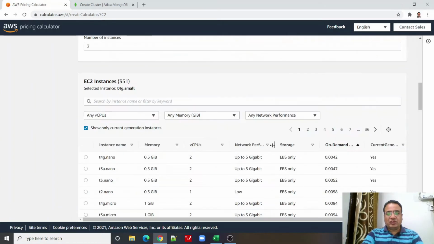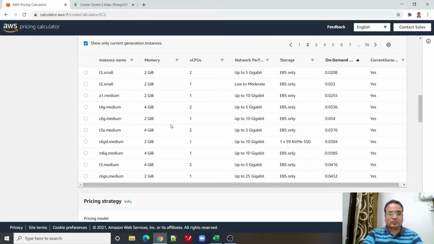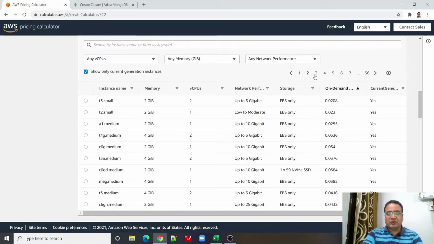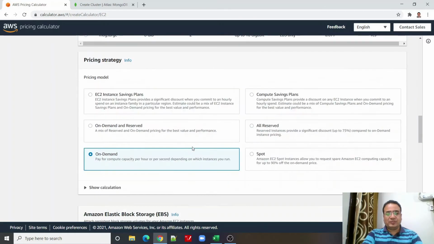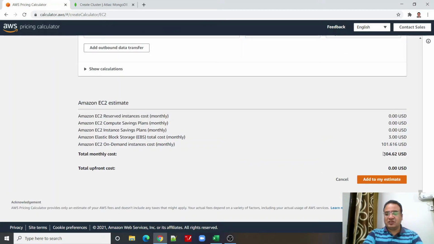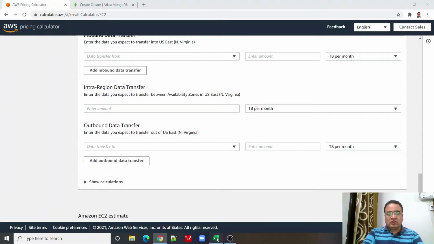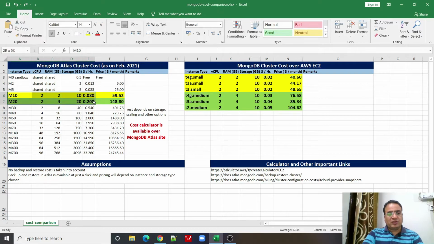If I try to change to another option here, sorry, 2 vCPU and 4 GB of RAM, then the cost will be something different, which is 104.62, right? So I've shown you these two options. In the same way, you can go to the AWS EC2 cost calculator and calculate all these things yourself.